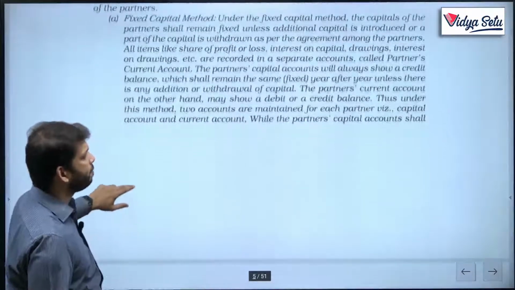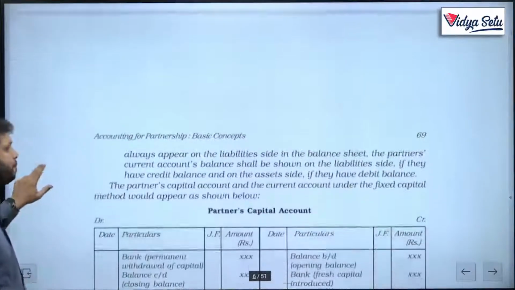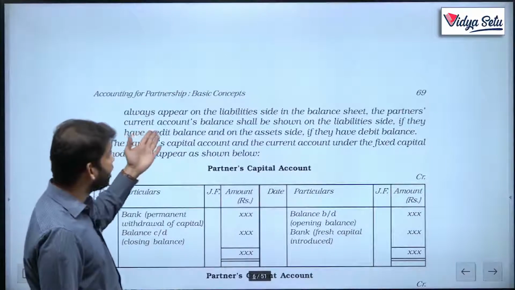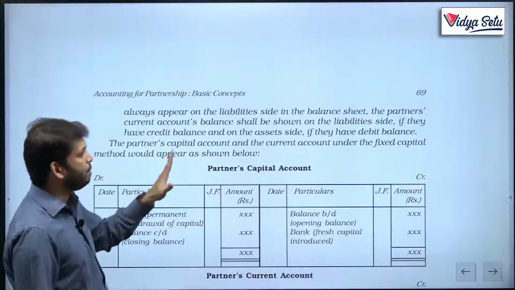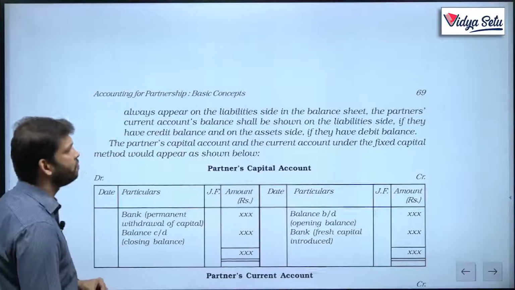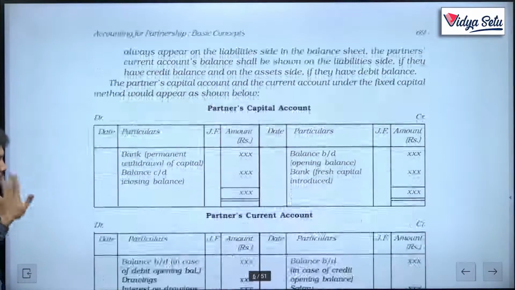While the partner's capital account shall always appear on the liabilities side of the balance sheet, the partner's current account balance shall be shown on the liability side if they have a credit balance, and on the asset side if they have a debit balance. Got it, people?